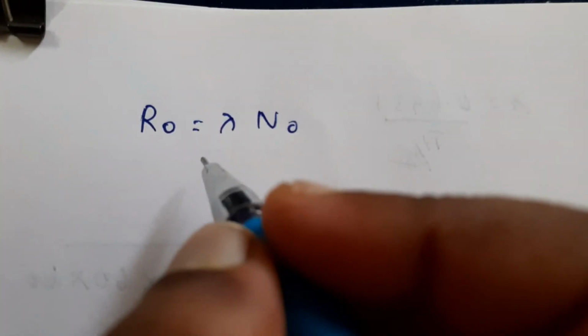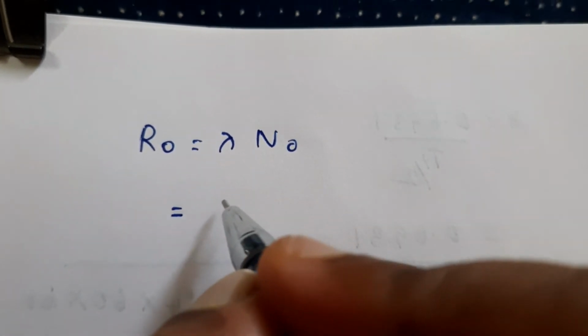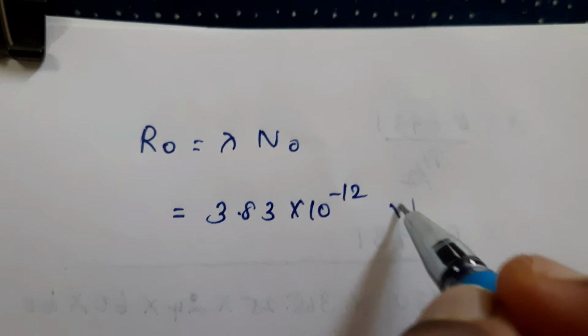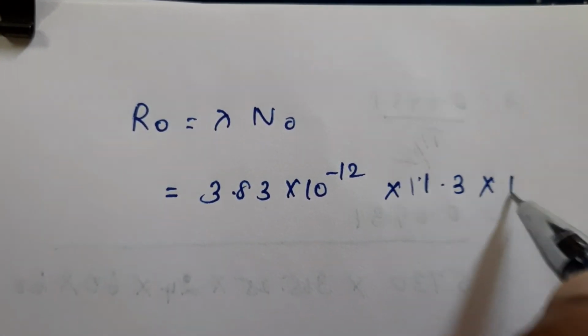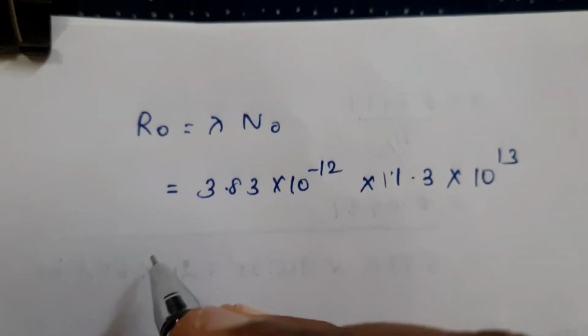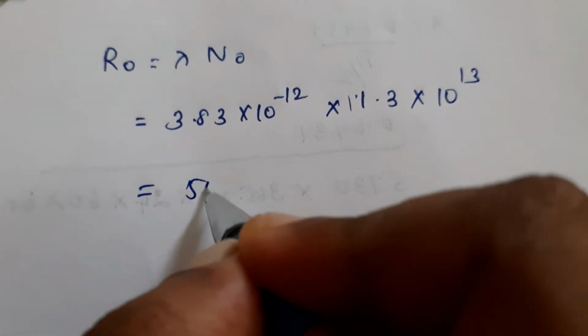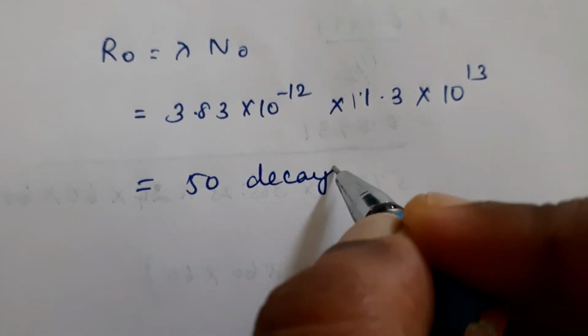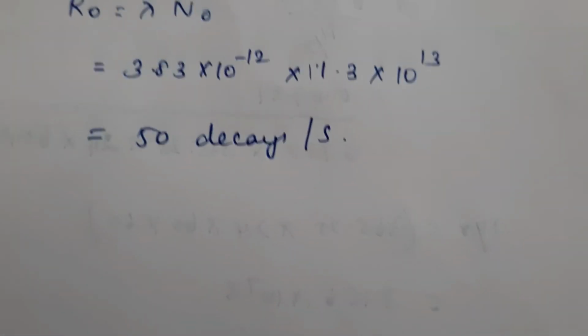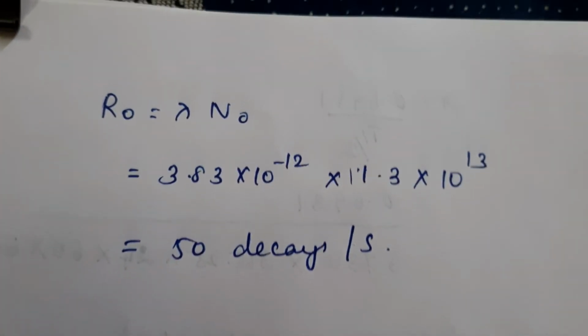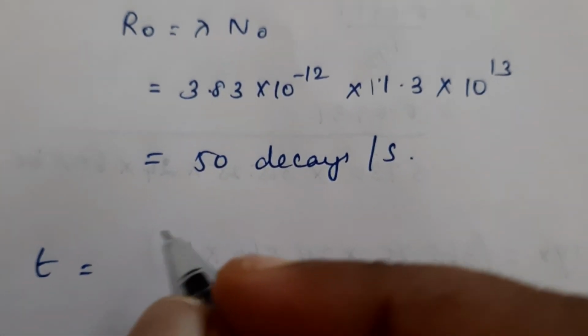So what is R0? R0 is equal to lambda into N0. What is the value of lambda? 3.83 into 10 raised to minus 12, we have already calculated, into N0, which is 1.3 into 10 raised to 13. If you multiply these two values, you will be getting 50 decays per second. Now we will go for finding the time period, the age.